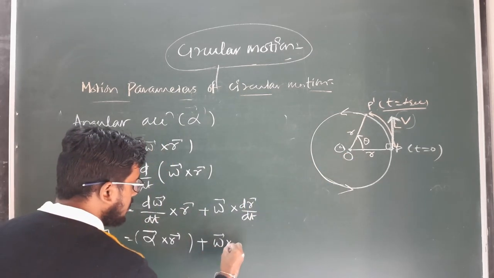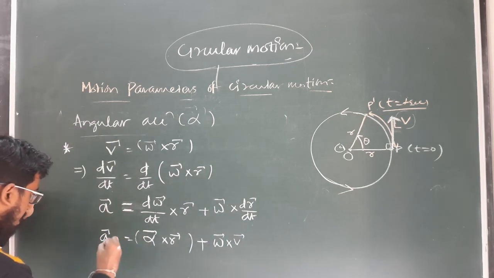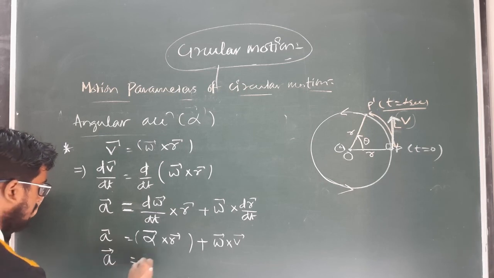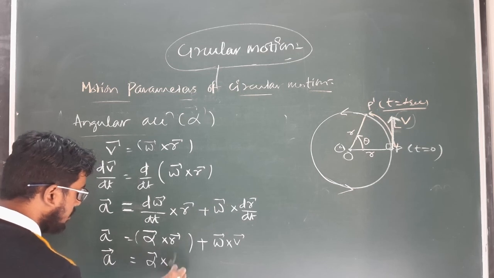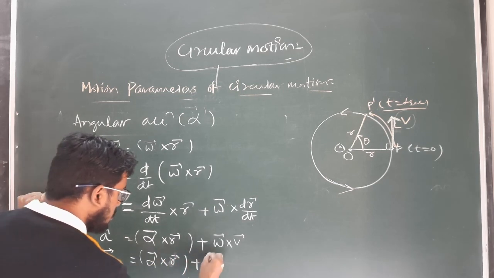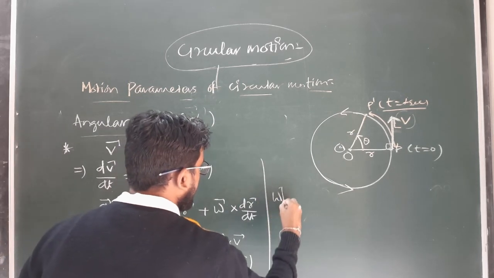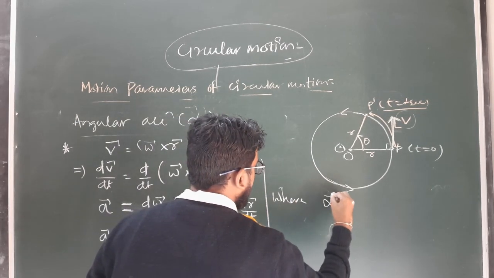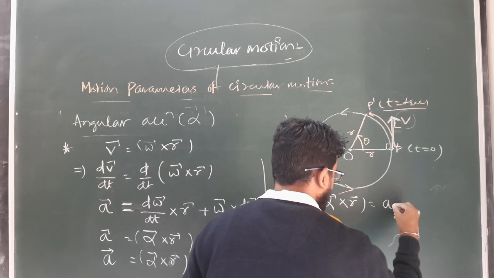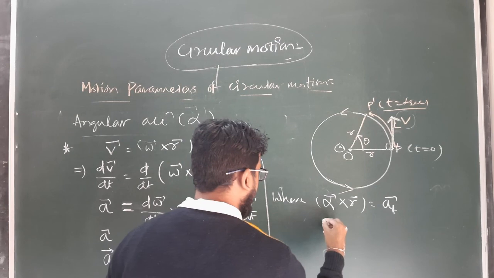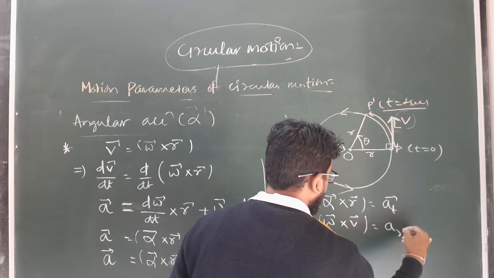So this will be how much? The linear velocity v. So here we will get the net linear acceleration a vector is equal to alpha cross r vector plus omega cross v vector, where alpha vector cross r vector is known as a tangential and omega cross v vector is known as a radial.